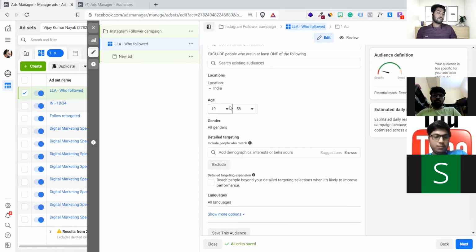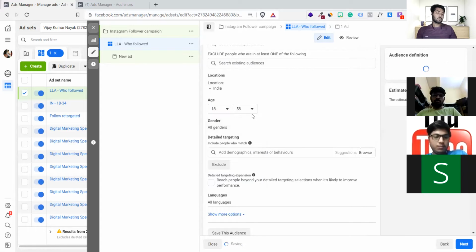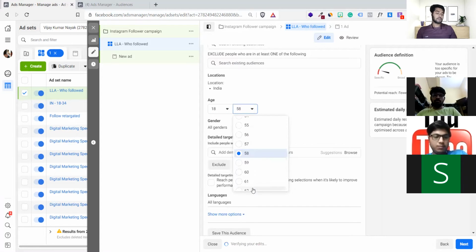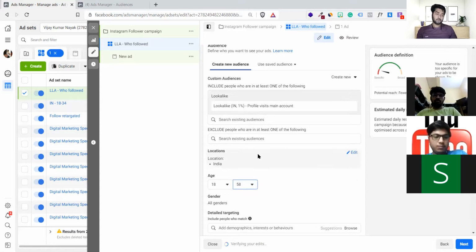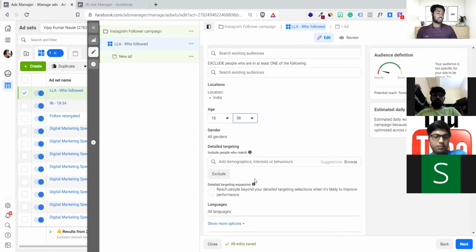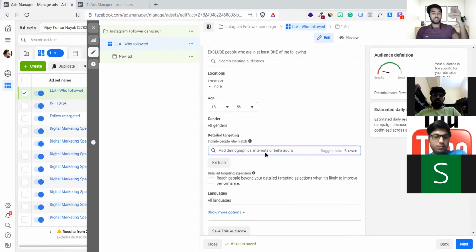In fact, you don't have to change the age as well. Let it be default. Don't change it. Facebook will take care of it, because Facebook knows the average age and the average gender of your audiences, those who are checking out your profile on an everyday basis. So lookalike audience will take care of it. You don't have to make any kind of changes. And if you do, you might see a vice versa effect. Might be not getting followers, might be not getting the right kind of advertisement straight to people.